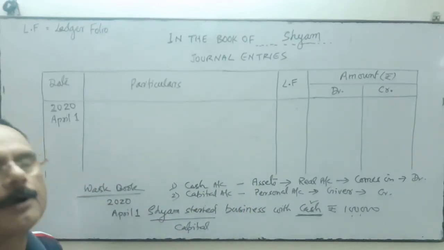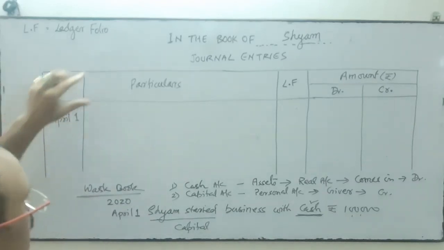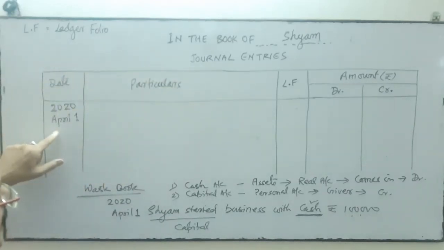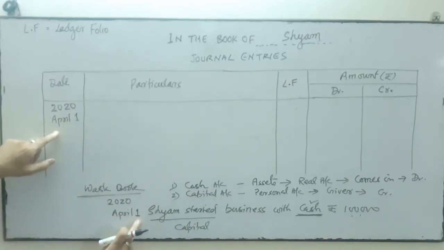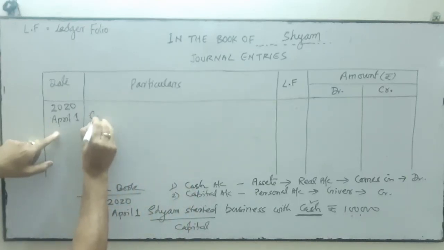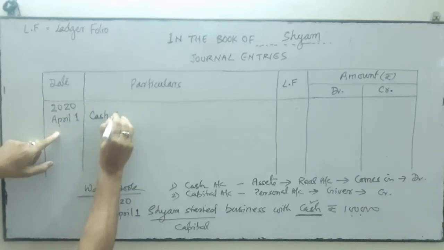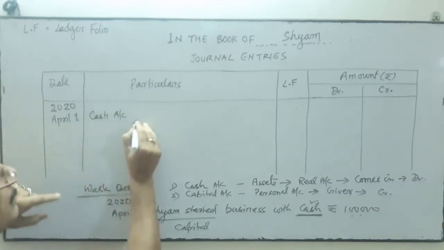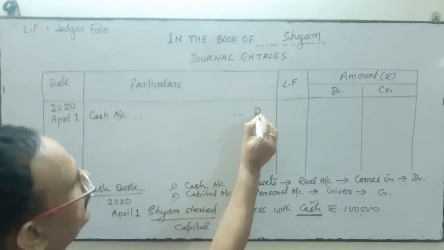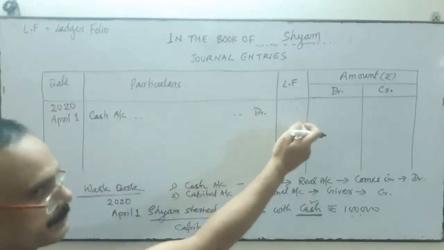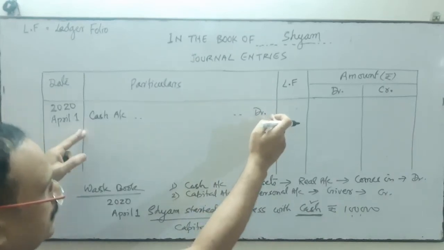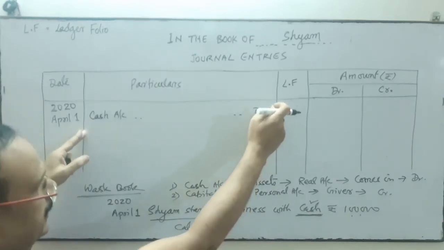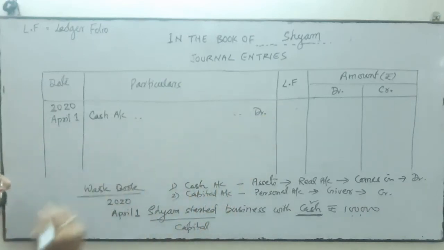Now next, how to record this transaction. Now come to the journal. First of all, write the year, then month and date. Okay, I have written it. Then come to here. Cash account is debit. So you write cash, and thereafter in short, account, and at the end of this space, at the corner, we write debit.